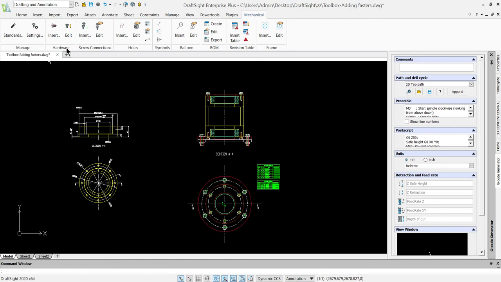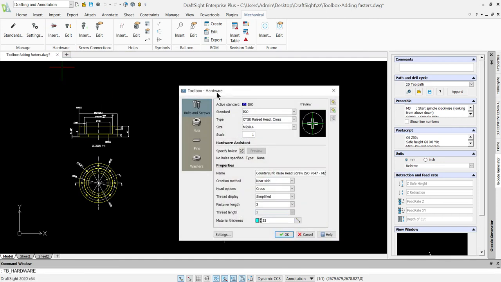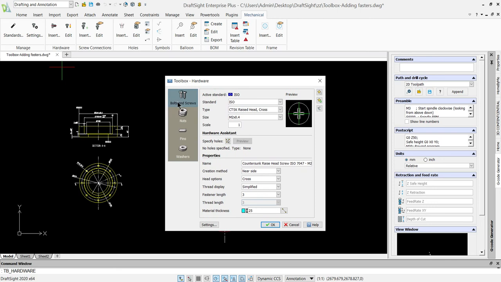Here I'll go with hardware. In the hardware, all the standard toolbox components will be available: screws, nuts and bolts, washers, pins, everything. So here I'll select flathead screws for this particular component, and I'll define it as 10 mm size.